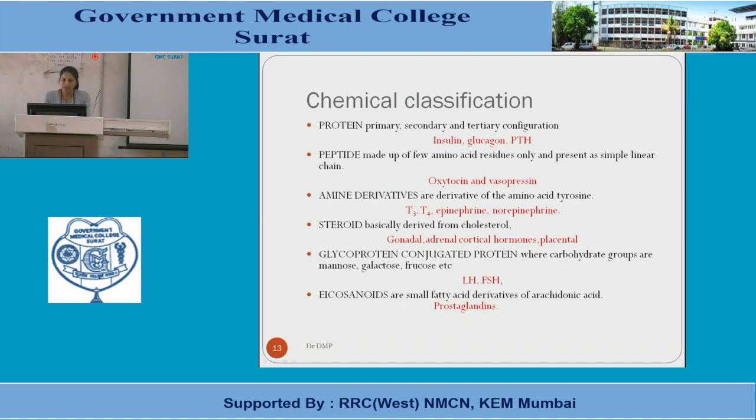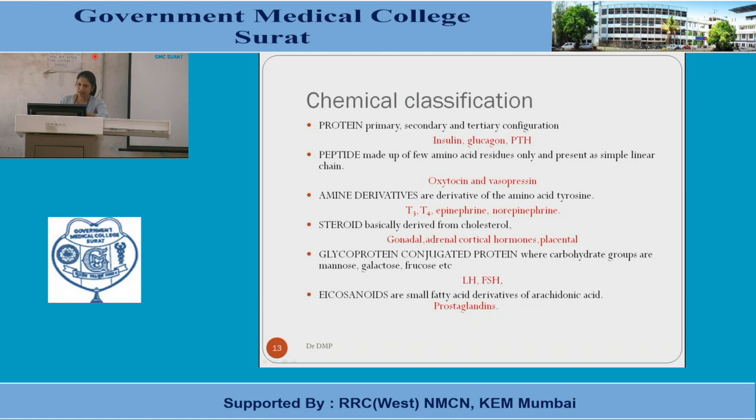They are derived as primary, secondary, and tertiary configuration. Here you should apply your knowledge of cell physiology, the functions of the endoplasmic reticulum, the rough endoplasmic reticulum, which is responsible for the synthesis of protein. So this protein is synthesized in the gland where they are supposed to be synthesized by the rough endoplasmic reticulum. And this leads to the processing of this hormone in the Golgi apparatus, and they are stored in the secretory vesicles within the cell. Like insulin is formed in the beta cells of the pancreas.